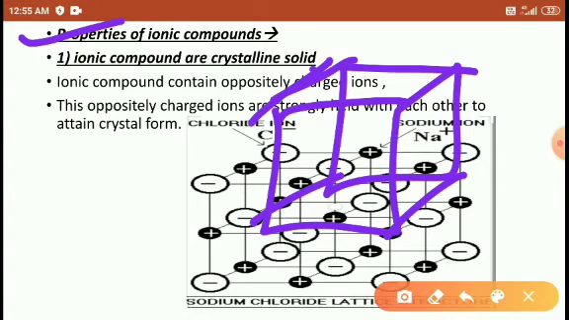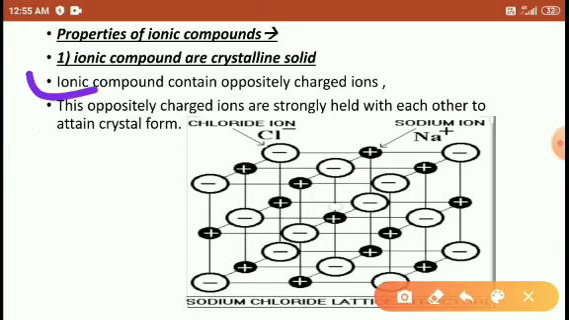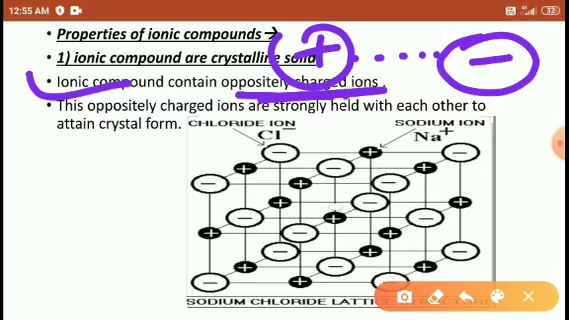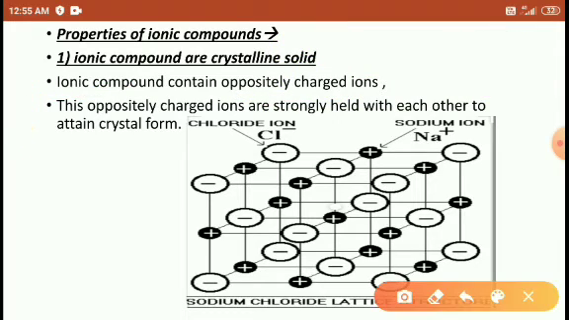So ionic compounds contain oppositely charged ions. Ionic compounds always contain oppositely charged ions, positive and negative charge. So positive and negative ions are strongly held with each other. Positive ions show strong attraction to the negative ions, and negative ions also show strong attraction to the positive ions. So that's why strong attraction is present here. Understand? These oppositely charged ions are strongly held with each other to form a crystal. This is the crystal.